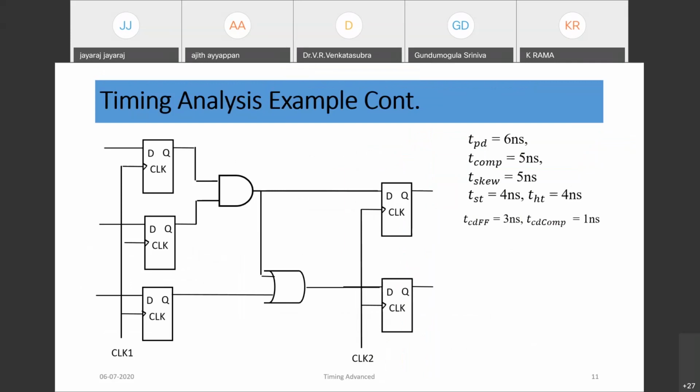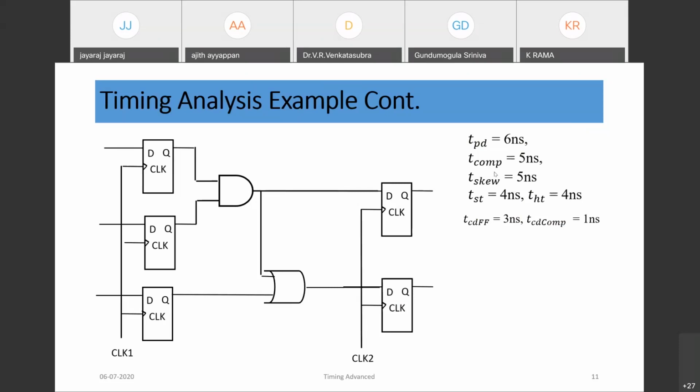What happens to the setup time and hold time? Assume T skew is a positive skew. With respect to clock 1, the clock 2 edge is shifted by, say, 5 nanoseconds.